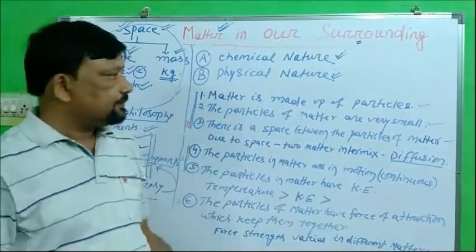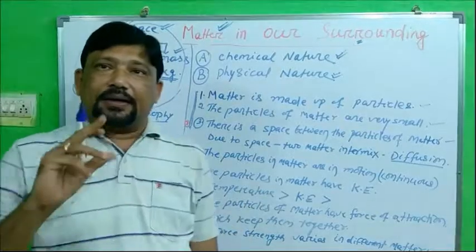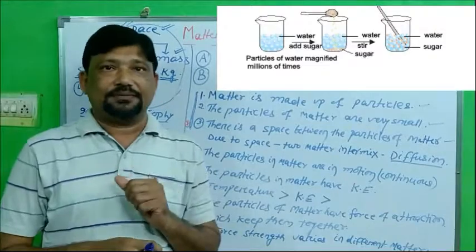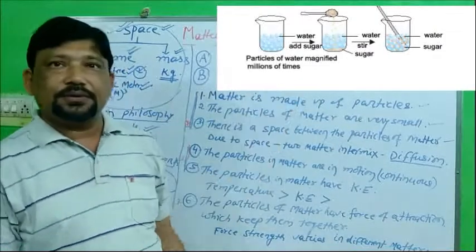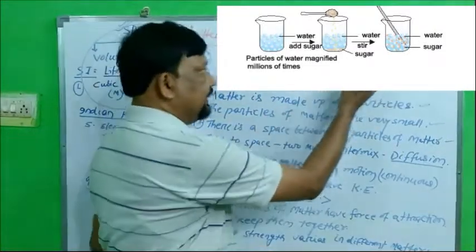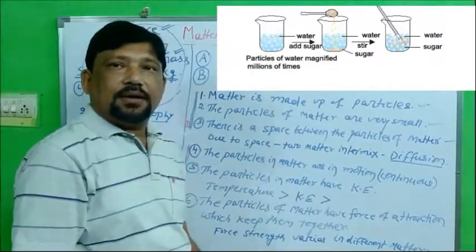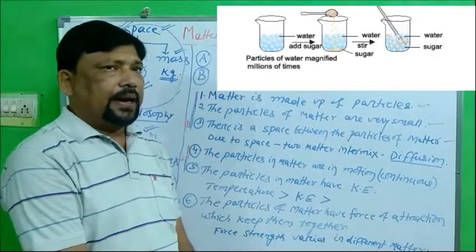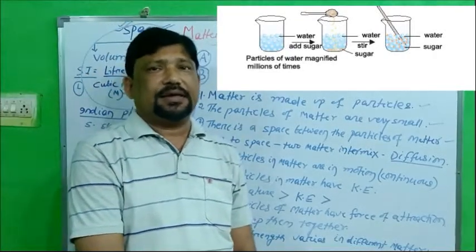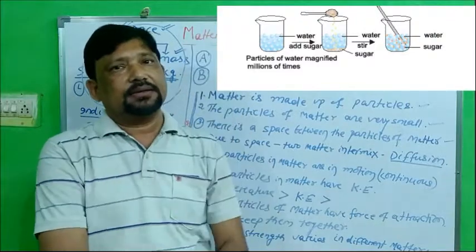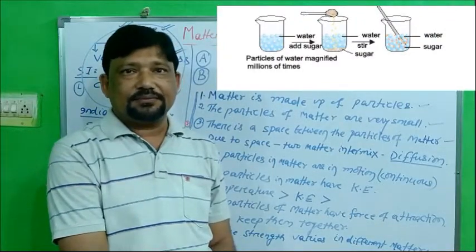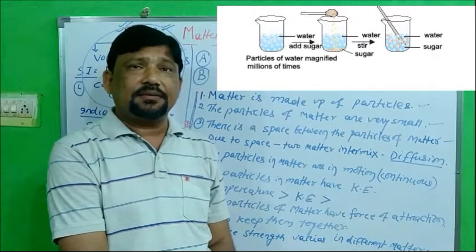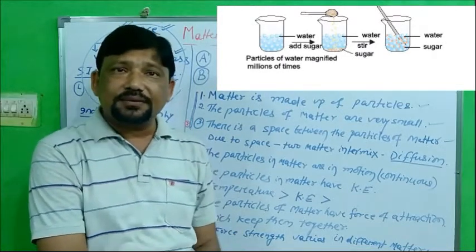So the first property is, take 100 ml of water in a beaker, right? Mark the level in that beaker. Put 1 tablespoon of salt in it and observe what is happening to the level of water. Is it rising? No. If the level is not rising, then where is the salt?